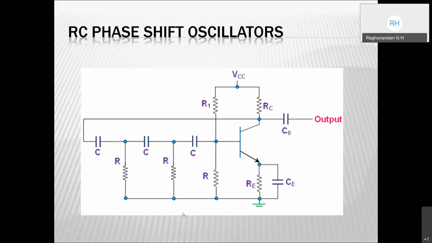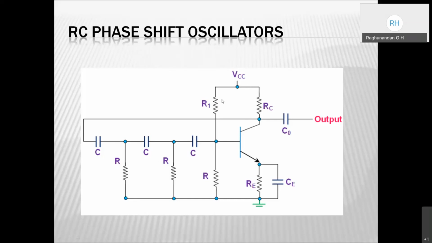This 180 degrees and the 180 degrees from the transistor altogether are going to produce a 360-degree phase shift. When it produces a 360-degree phase shift, our first Barkhausen criterion will be satisfied.